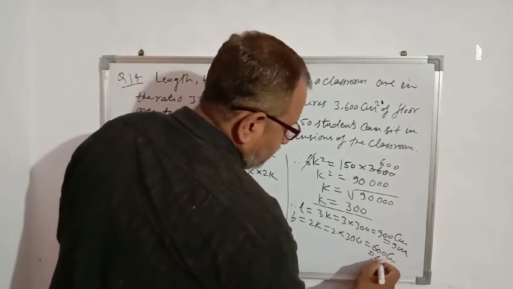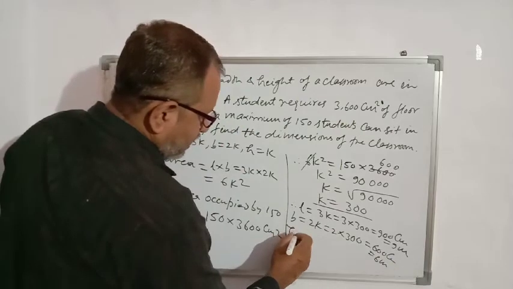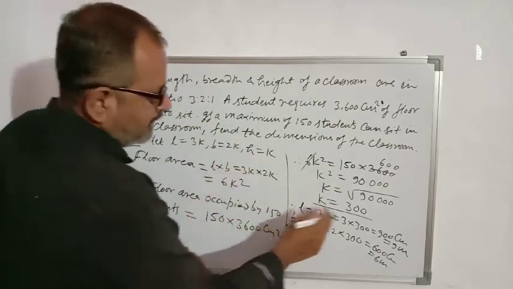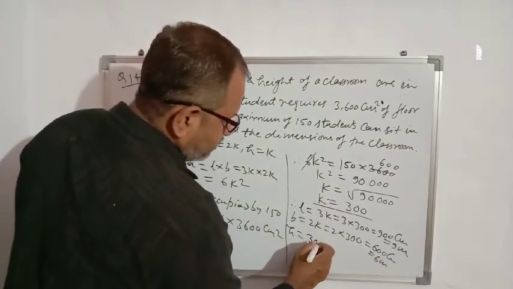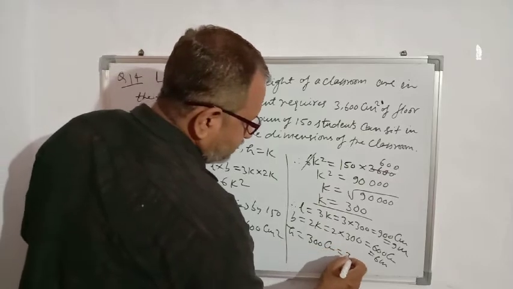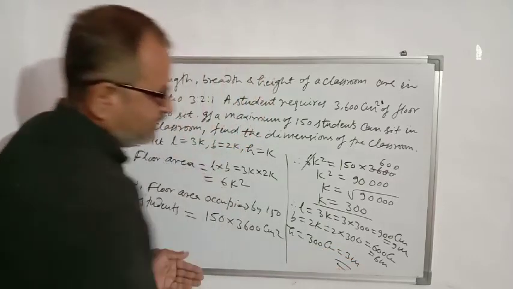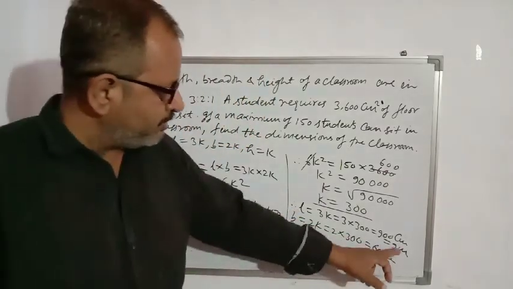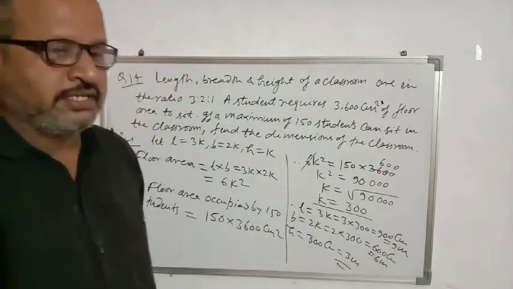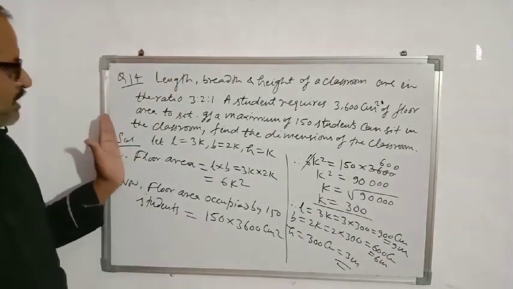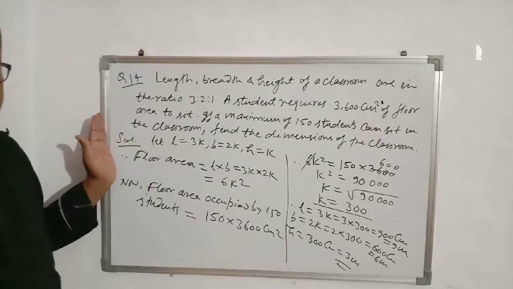It will be 6 meter. And height is only k. K is 300. So 300 centimeter means 3 meter. So dimensions are 9 meter, 6 meter and 3 meter. So it was question number 14.